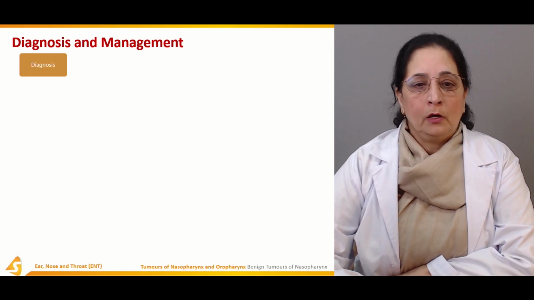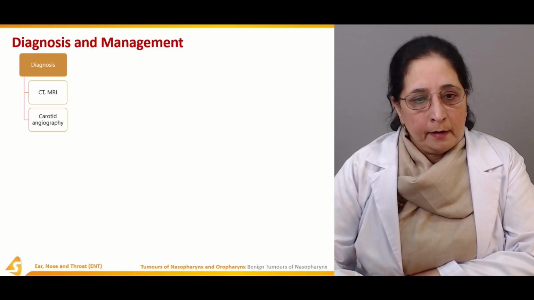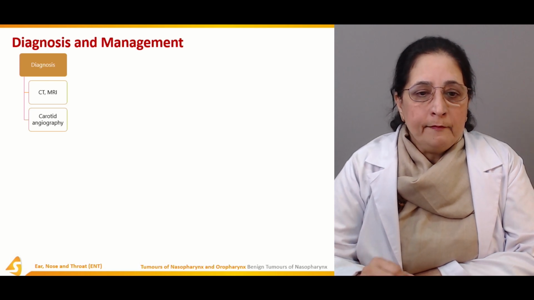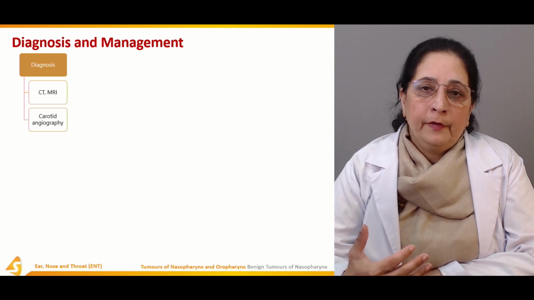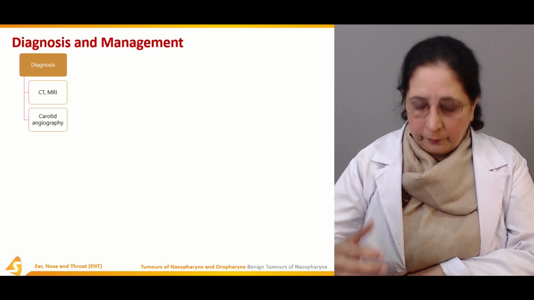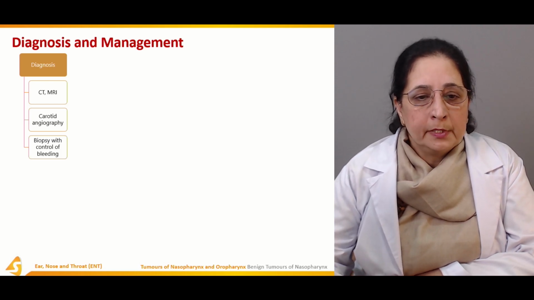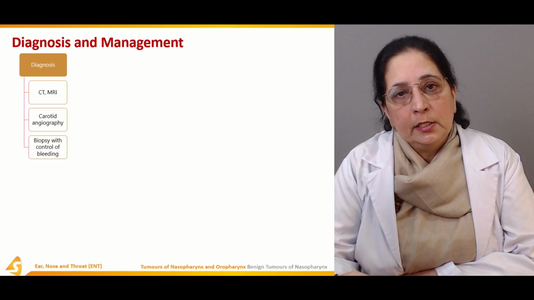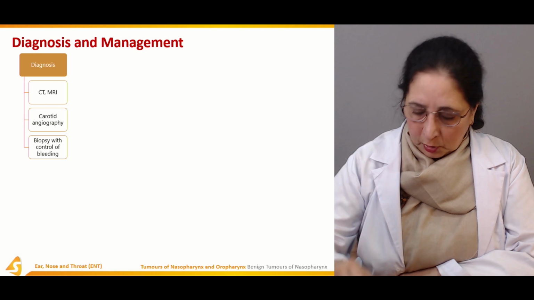Diagnosis and management of the tumor: we have the CT scan and MRI, very helpful in the diagnosis of the mass or the tumor. Then we have carotid angiography, which is the picture of the carotid artery to look for the presence of the tumor or spread. Then we can do biopsy with control of bleeding. Bleeding can occur with biopsy. When tissue is removed, it's important that we have the measures to control that bleeding.